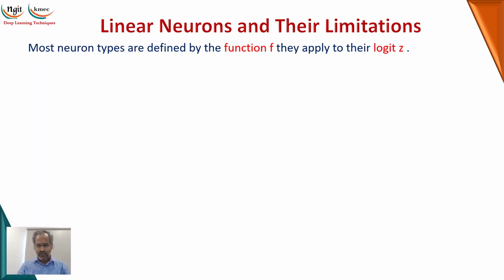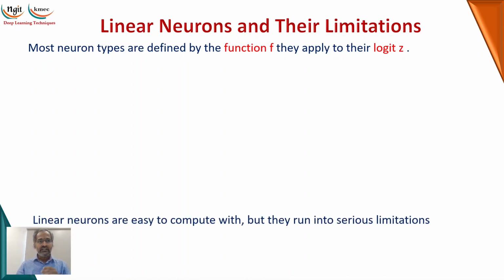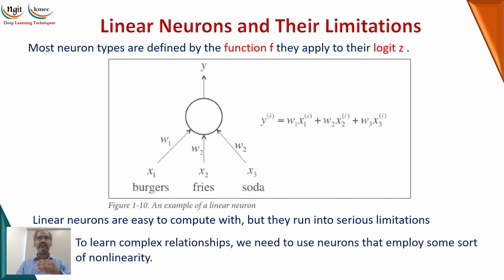This you have generally done with logistic regression in machine learning, right? So the linear neurons are very easy to compute, but they have many limitations. First of all, what is this linear neuron? Let us take one example: burgers, fries and soda are the inputs, and related to those we have some weights, W1, W2, W3. If we apply the linear neuron, you will get the result y.